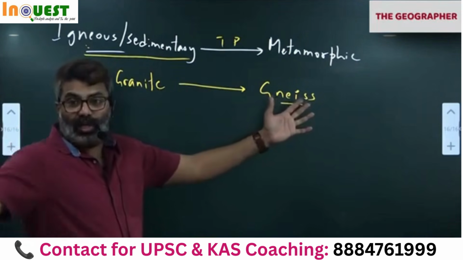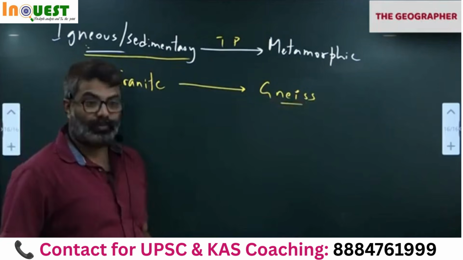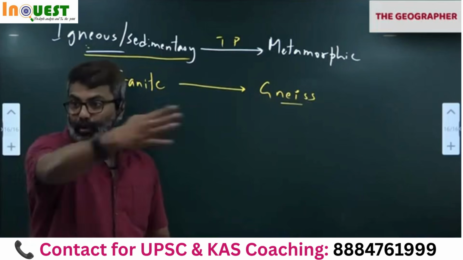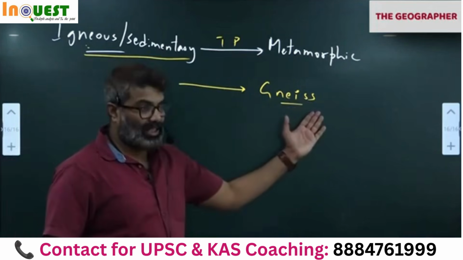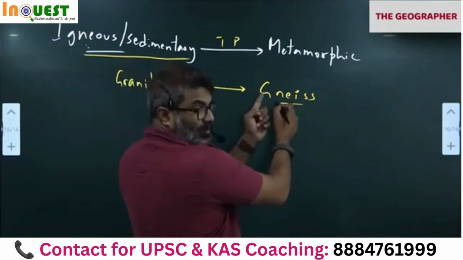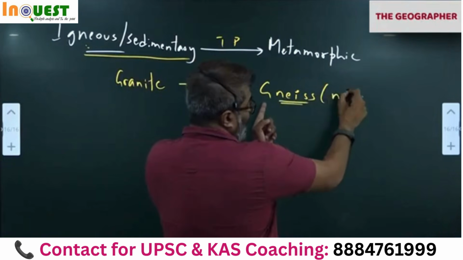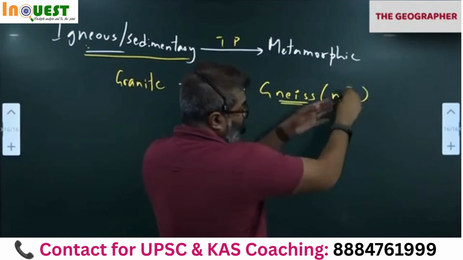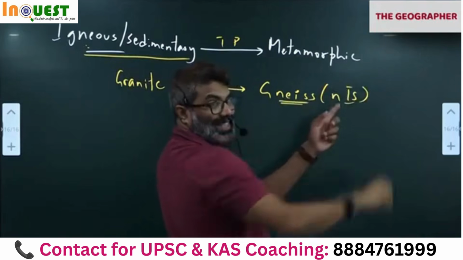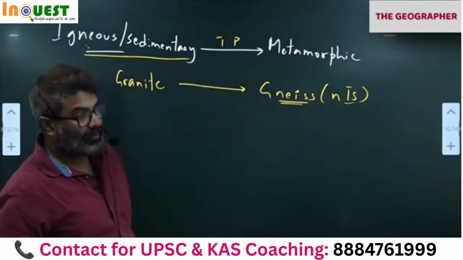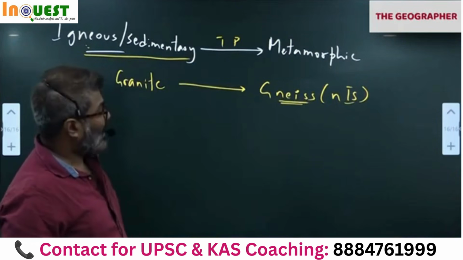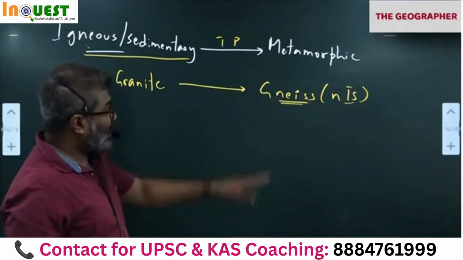So what type of rock is there around Hyderabad? Granitic gneiss. Entire peninsular plateau of India, what type of rock is there? Granitic gneiss. Gneiss. In this, G is silent, when you pronounce it, you have to put more stress on I. Gneiss. Okay, G silent. Granitic gneiss. Gneiss is a metamorphic version.